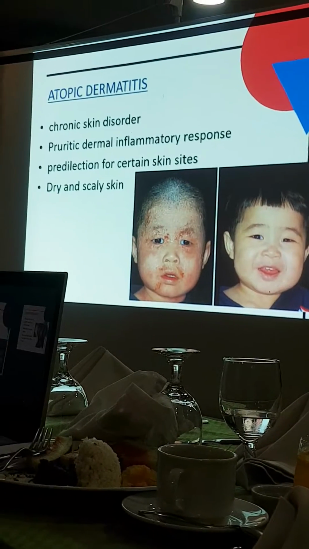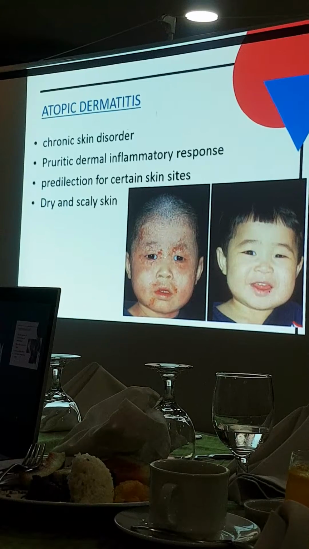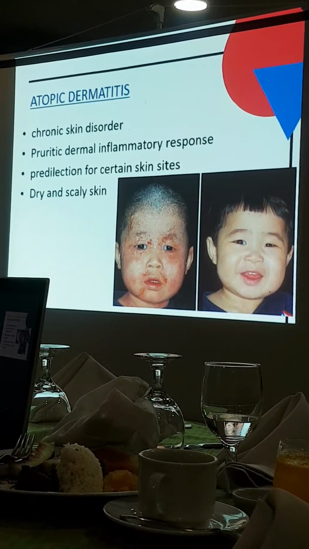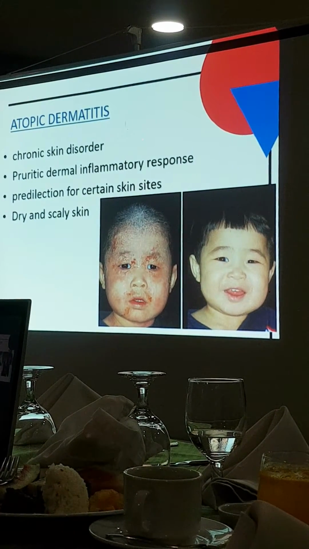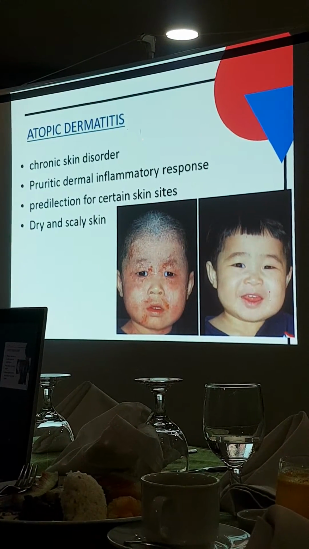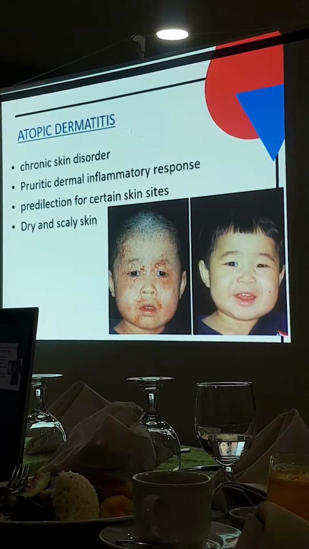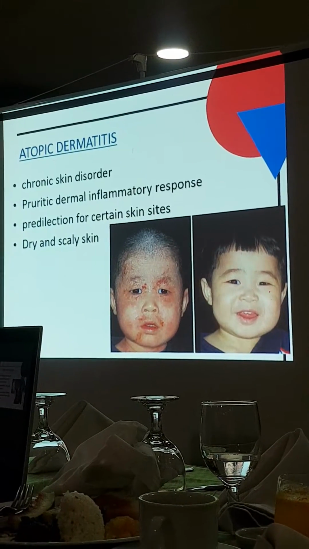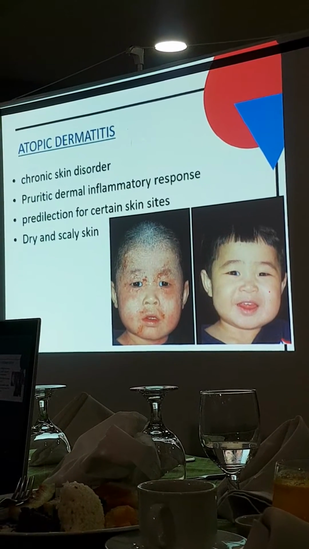And then this is atopic dermatitis, or what we know as skin asthma. So what happens is that there is severely dry and scaly skin. So sobrang dry yung skin, patient, and then there would be pruritus or yung itchiness. What happens here is that this is a skin disorder, inflammation again of the skin. So usually this is also triggered by certain allergens, usually food and yung mga inhalant allergens natin. This would happen also in certain areas of the skin.